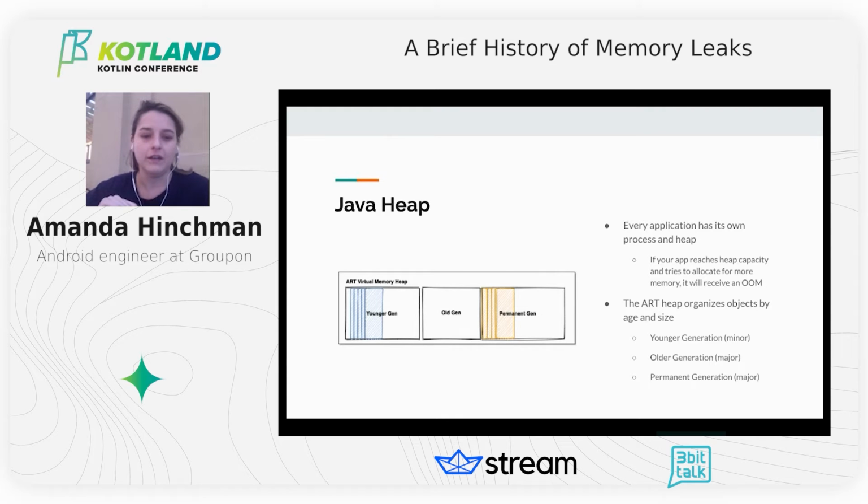like it used to in Dalvik. The older generation bucket contains objects that may have been alive for a longer period of time. Should this bucket fill up, a major garbage collection will occur. This causes a pause-the-world event, which will block threads in the process until GC is complete. Objects that stay alive long enough can get promoted to the permanent generation. Of course, the older and larger the object, the more intense the GC becomes when that heap is filled up.